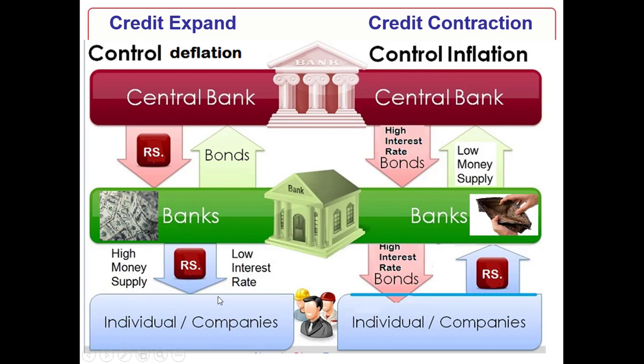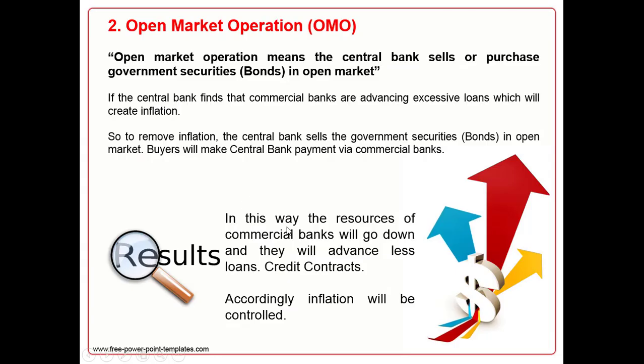In this situation, commercial banks will be able to give loans to businessmen, companies. So credit will expand. When central bank sells the bonds, resources of banks will go down and they will advance less loans and ultimately credit will contract. Accordingly, inflation will be controlled.